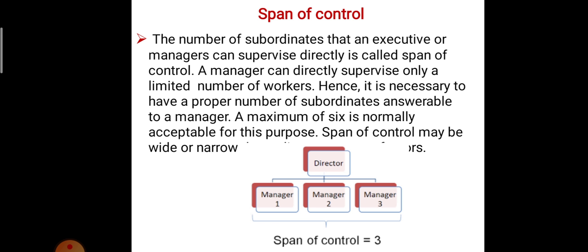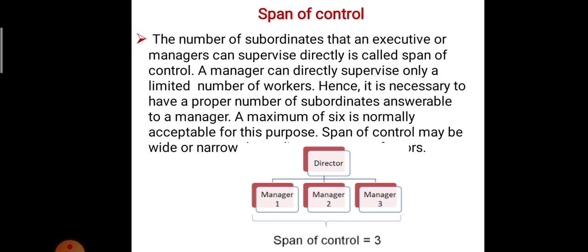Okay, 100 employees are divided into three departments and each department is given a head, like a manager. If any employee has a problem, the manager can solve it very easily.